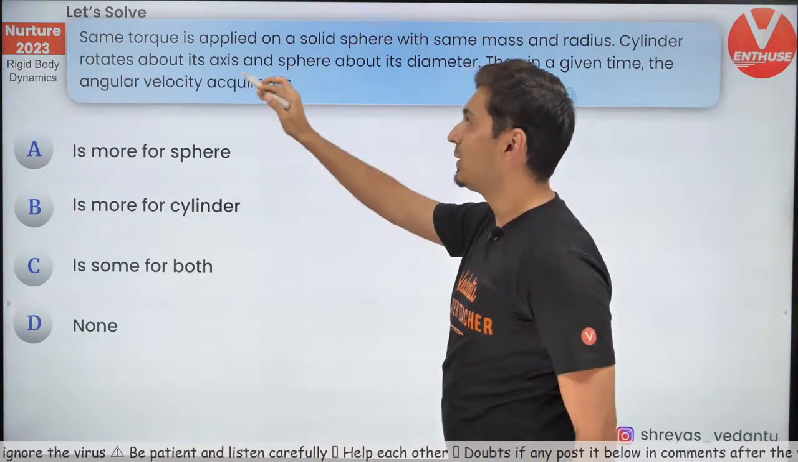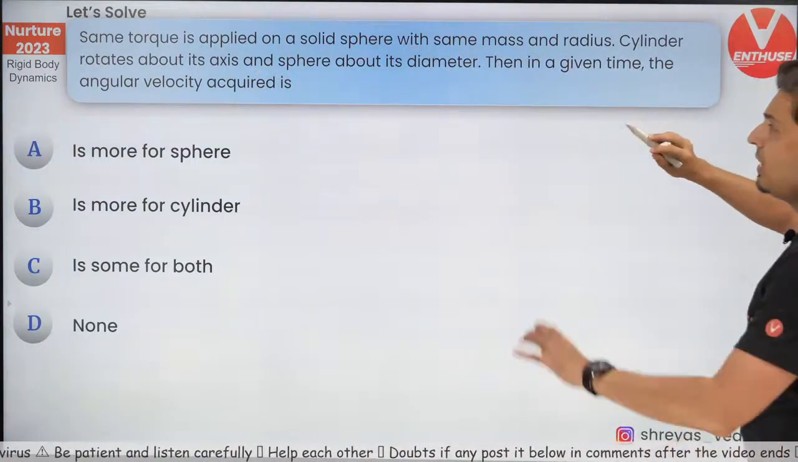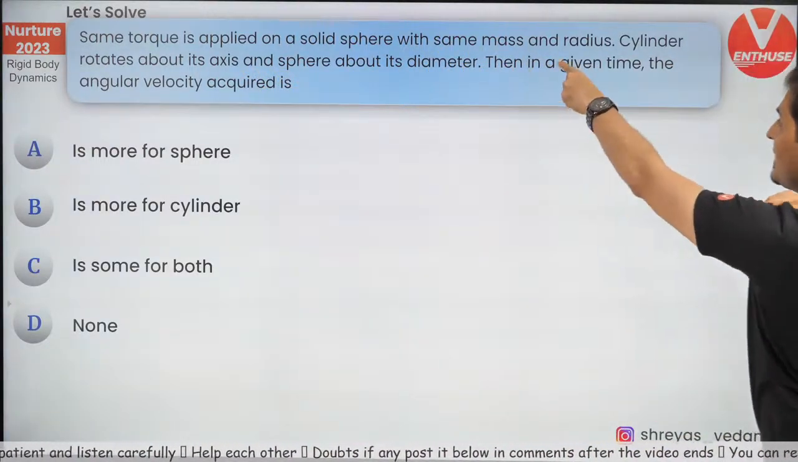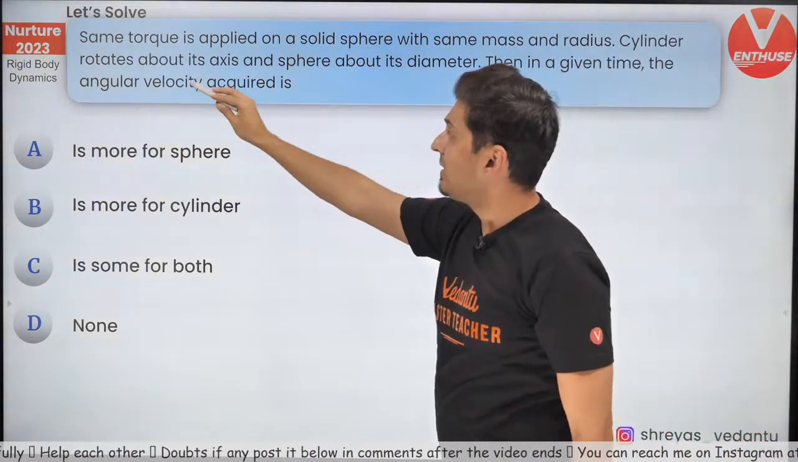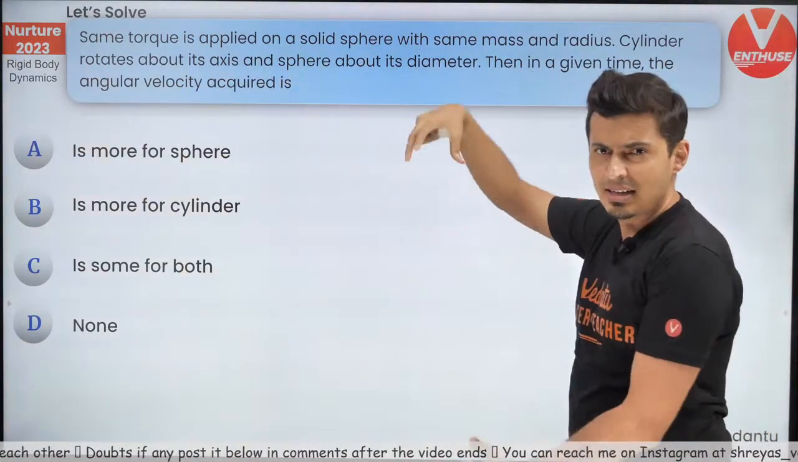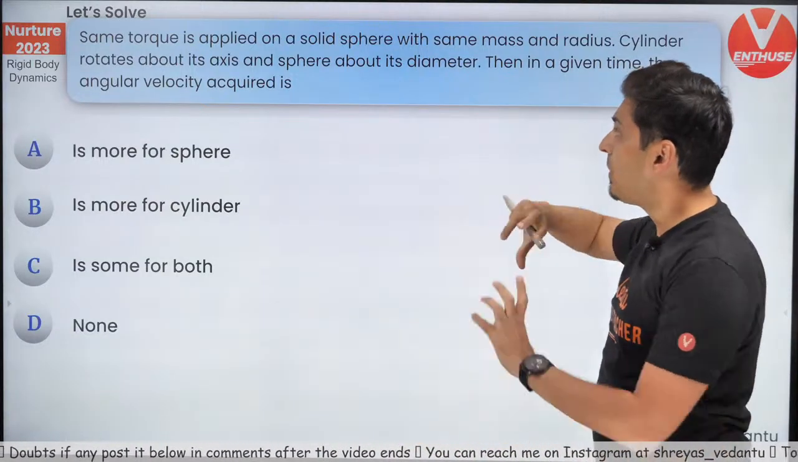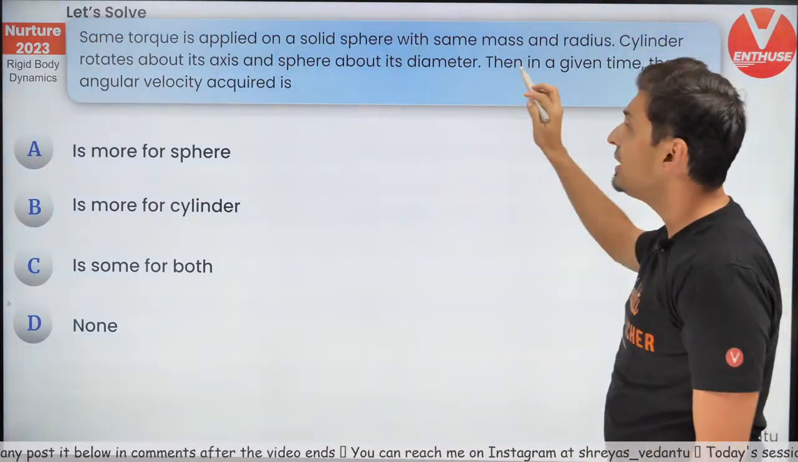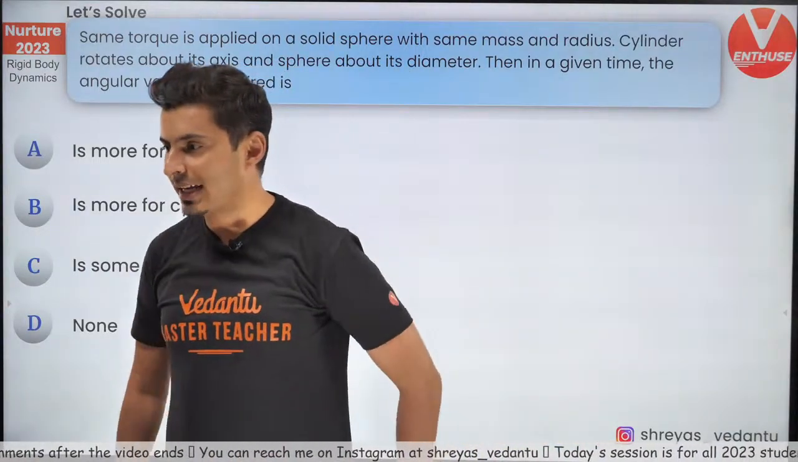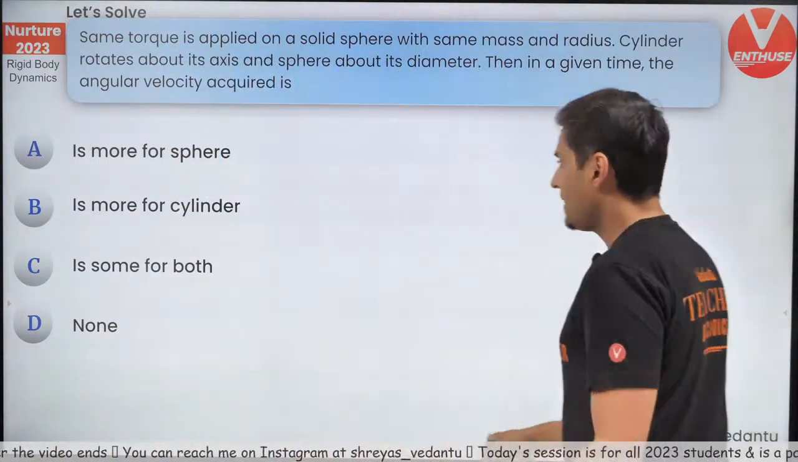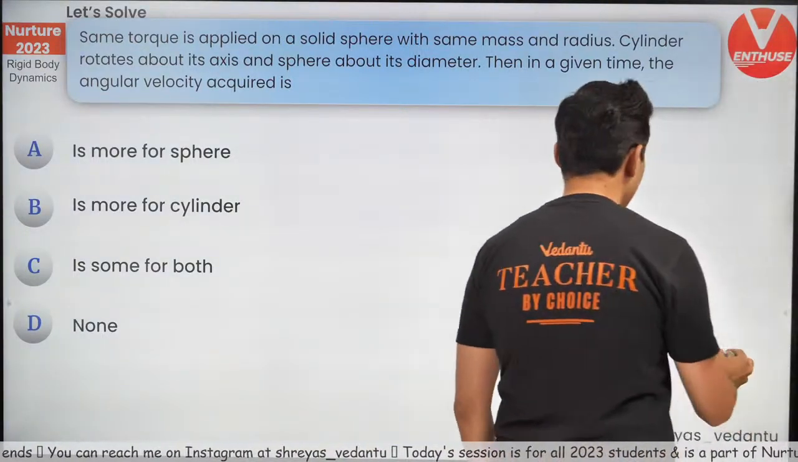Here's the first question on your screen. Same torque is applied on a solid sphere with same mass and radius as that of a cylinder. The cylinder rotates about its axis, the central axis, and the sphere about its diameter. Then in the given time, whose angular speed will be more? Let's see how many of you can get this, my warriors. Come on, try this out. I'll make you visualize both these things.